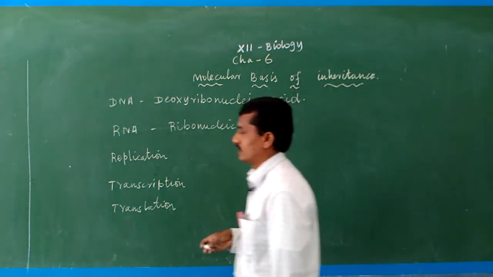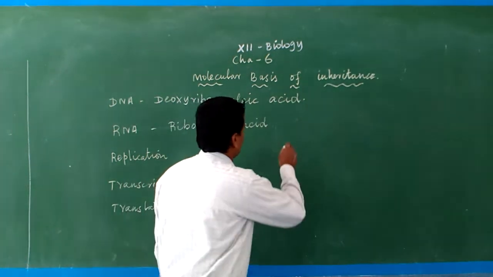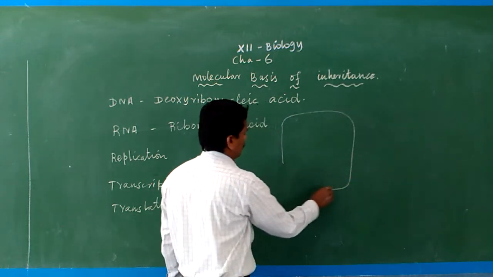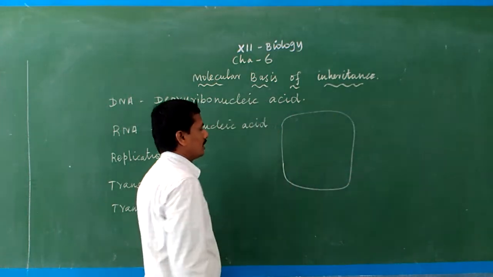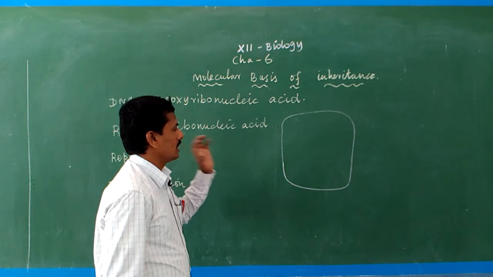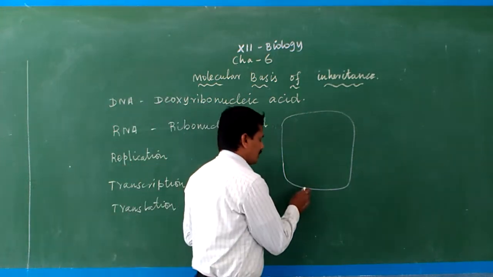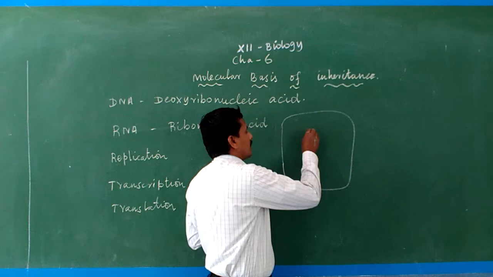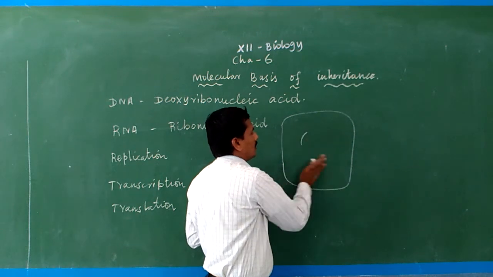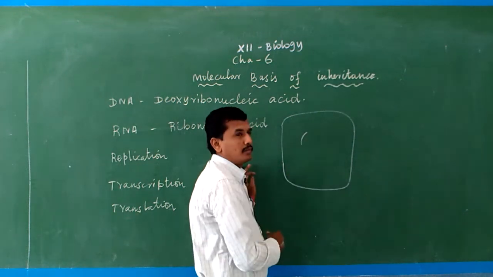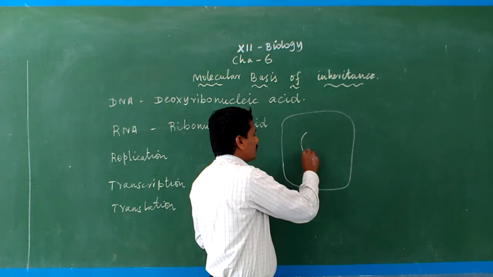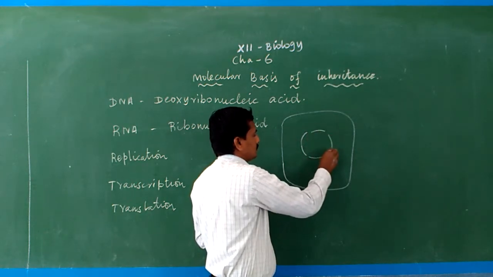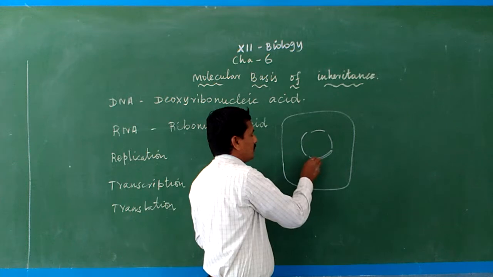I will explain, listen. Normally in a plant cell or animal cell, that is a eukaryotic cell, I draw one eukaryotic cell, an animal cell. The cell contains the cell membrane, the plasma membrane. Inside the plasma membrane, everything is collectively known as protoplasm. In the protoplasm the nucleus is present.